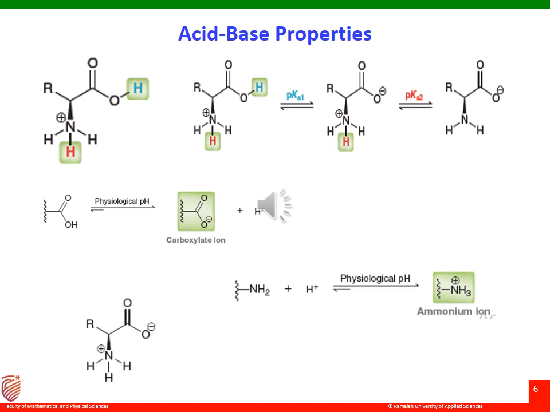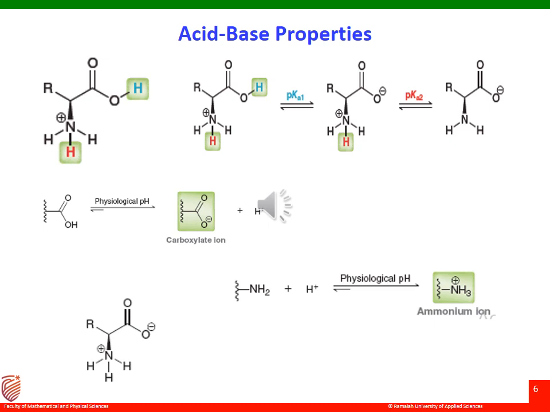Please notice that the pKa values of carboxylic acids are in the range of 2 to 3, for nearly all the amino acids, like alanine, which I just now said. Indeed, the anionic form predominates at the physiological pH. Therefore, the anion form is indicated here, the carboxylic acid having a carboxylate anion. So that is what is predominantly observed.